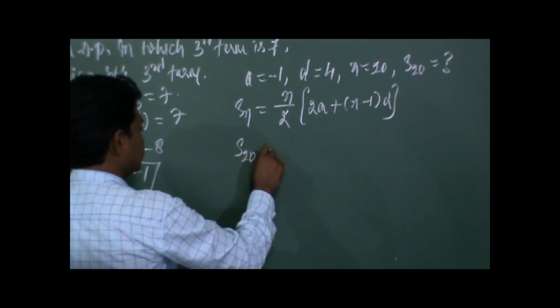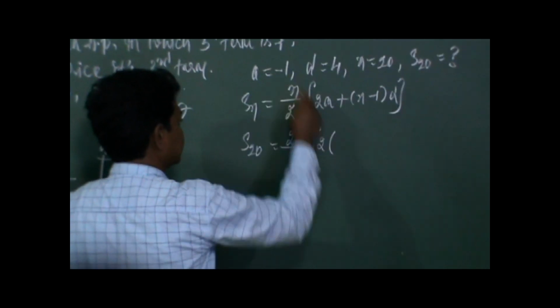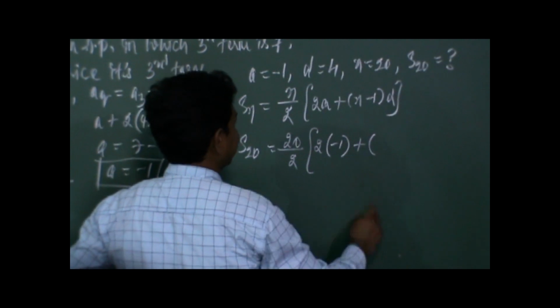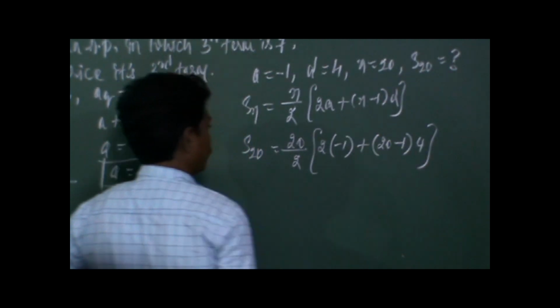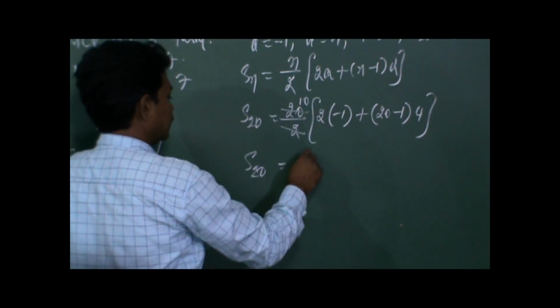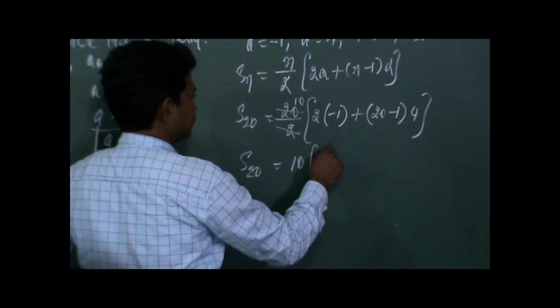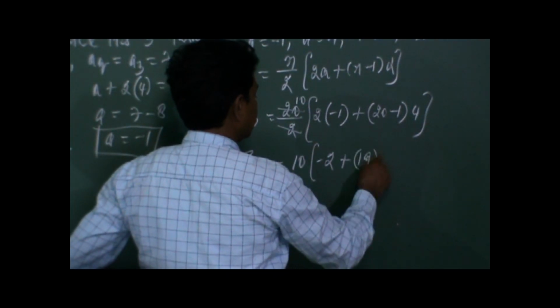Sum of the 20 terms is equal to 20 by 2 into 2A, that is 2 into minus 1, plus N minus 1, that is 20 minus 1, into D value is 4. So S20 is equal to 10 into minus 2 plus 19 into 4. 19 into 4 is 76.